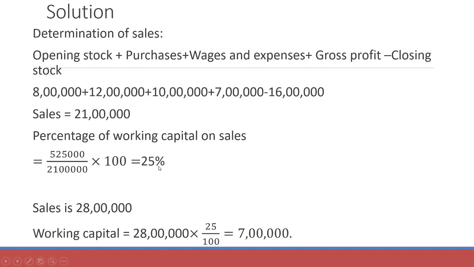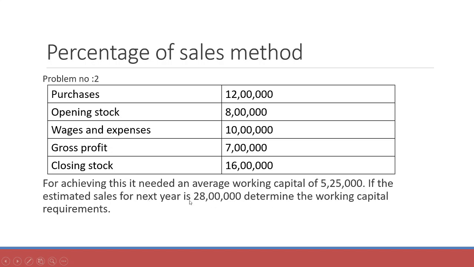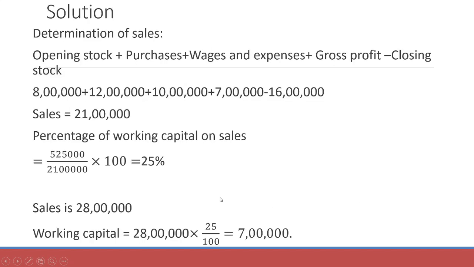Now using this percentage, we can find out the working capital requirement for the next year. The sales figure is given. What is the sales? Sales is 28 lakh. So the working capital is equal to 28 lakhs into 25 by 100, 25%, which is equal to 7 lakh. So the estimated working capital for the next year when the sales is 28 lakhs is rupees 7 lakhs.